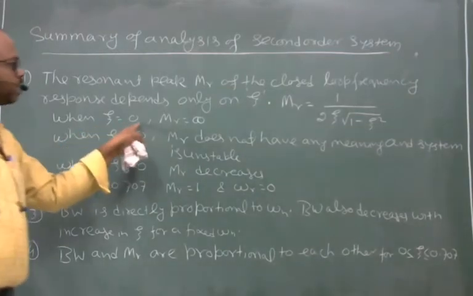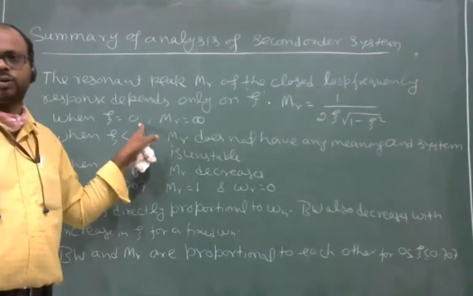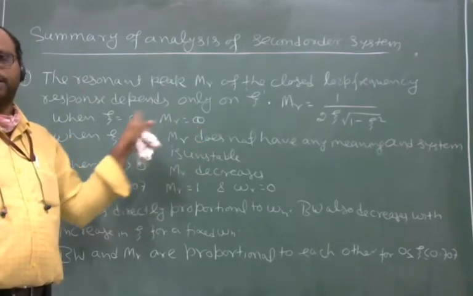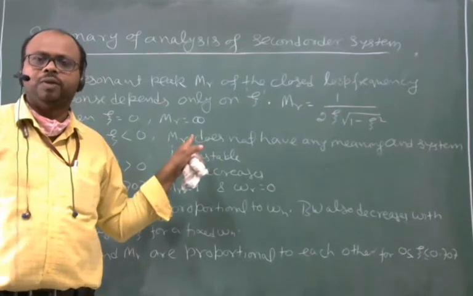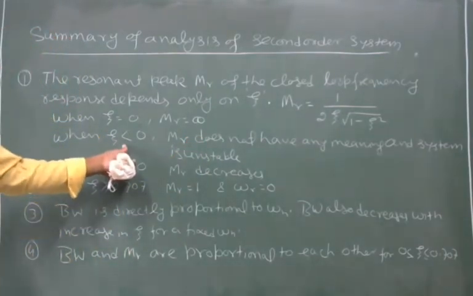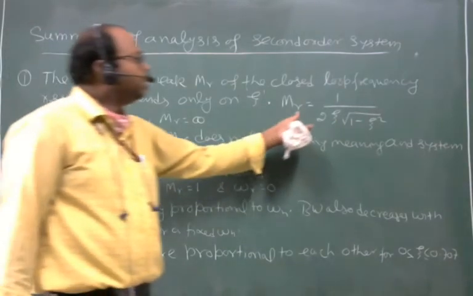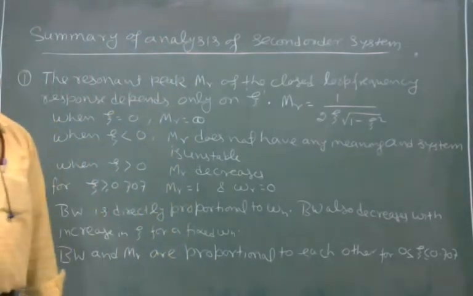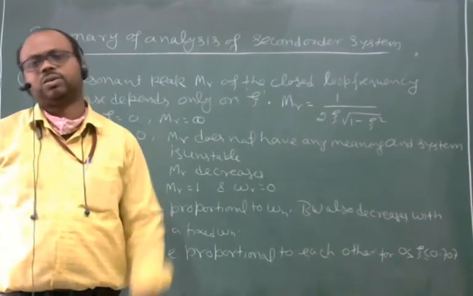When zeta is equal to 0, the resonance peak will be infinite. As zeta is less than 0, this MR will be negative, and negative MR means the system is unstable.